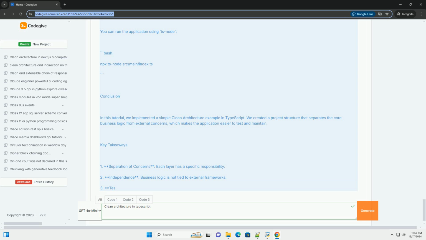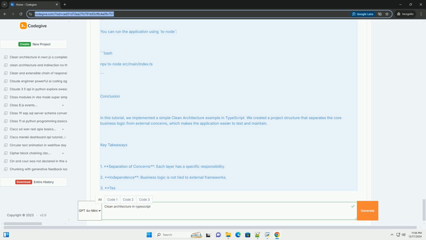Running the example. You can run the application using ts-node. Bash. npx ts-node src/main/index.ts. Conclusion. In this tutorial, we implemented a simple clean architecture example in TypeScript.